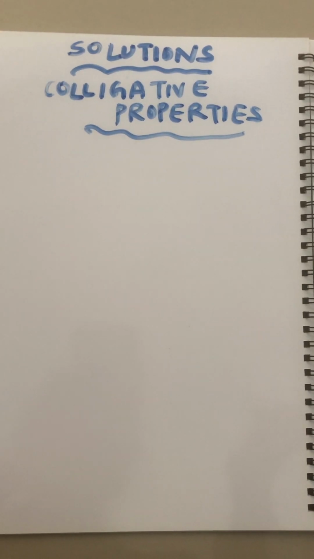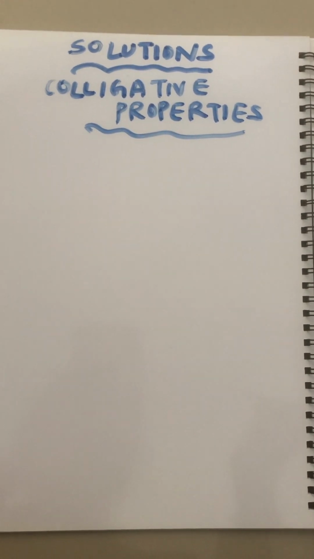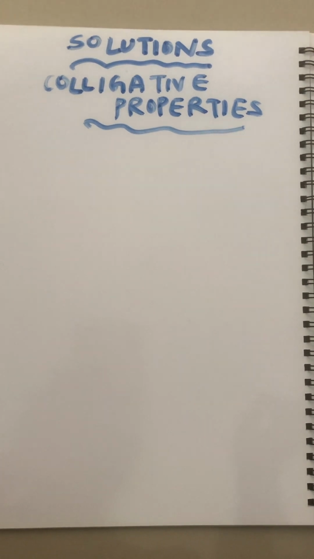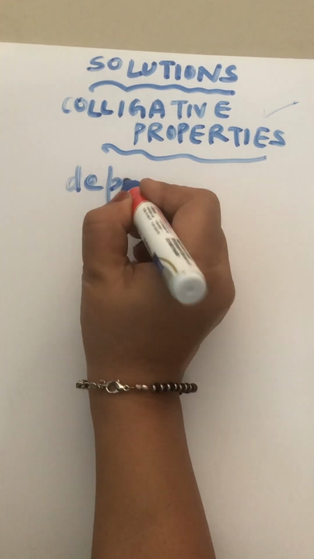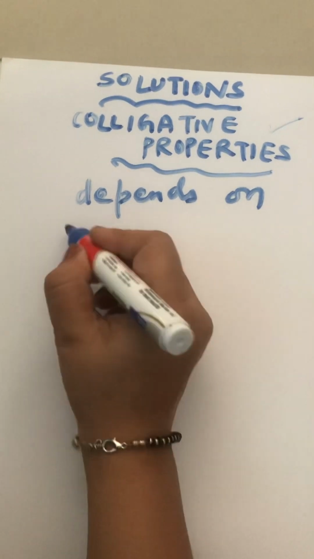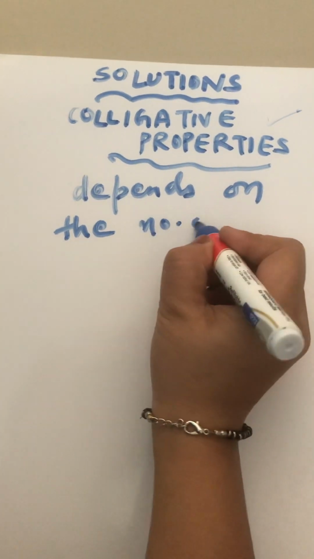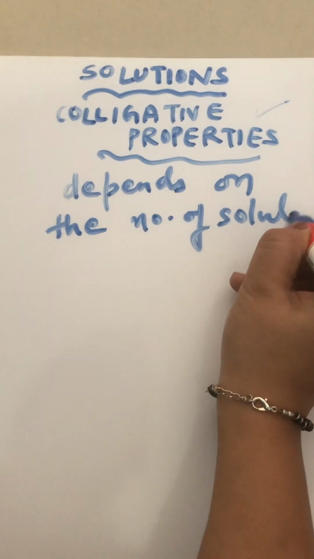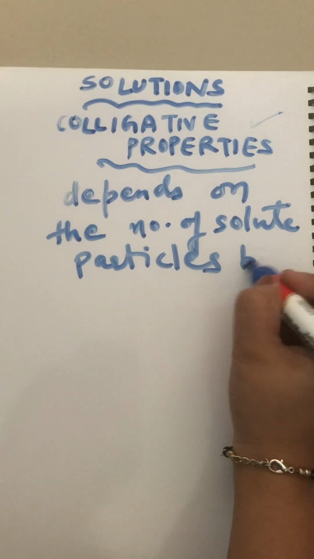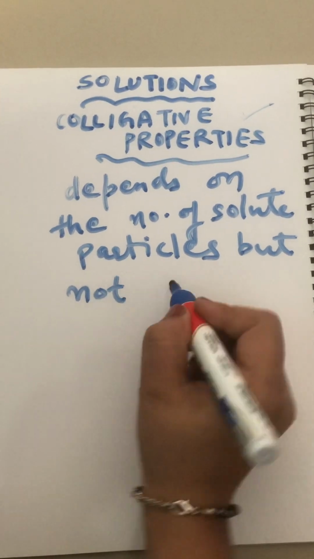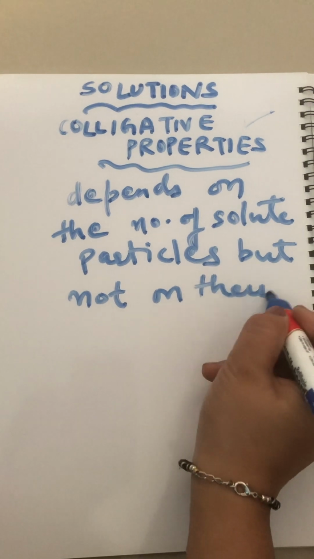Hello everyone. Today's chapter name is Solutions, and the topic is colligative properties from grade 12th chemistry. Before starting the topic, we should know what colligative properties are. Those properties which depend on the number of solute particles, but not on their nature,